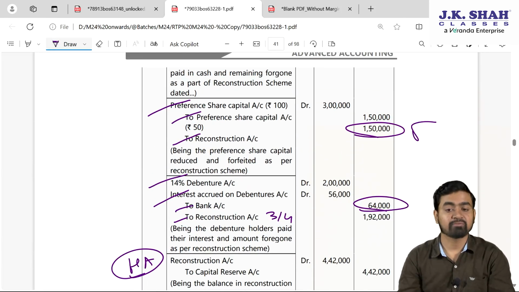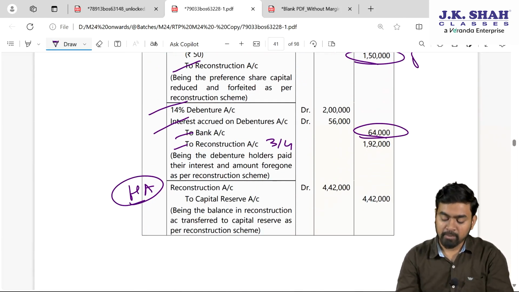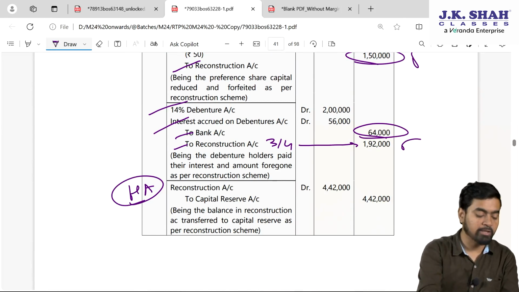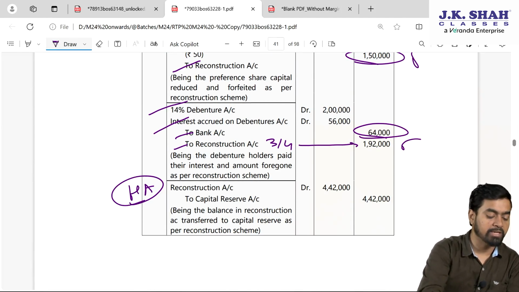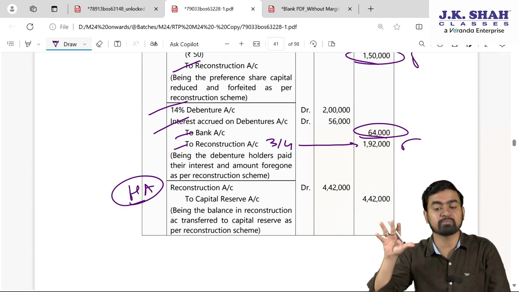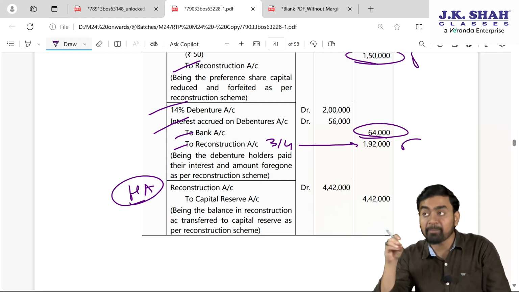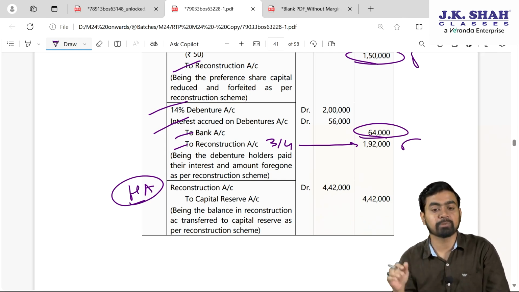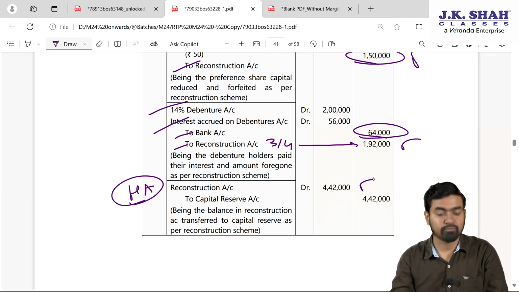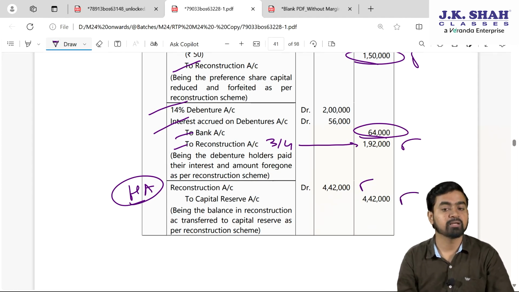In my entry 2, 1,50,000, so total 2,50,000, plus reconstruction balance 1,92,000, so total reconstruction balance 4,42,000. And you know at the end any balance in the capital reduction account or the reconstruction account will be transferred to capital reserve. So 4,42,000 transferred to capital reserve.